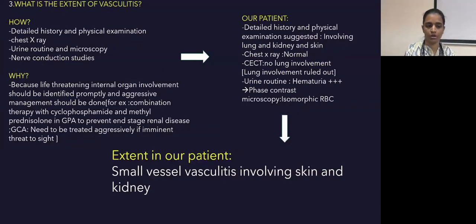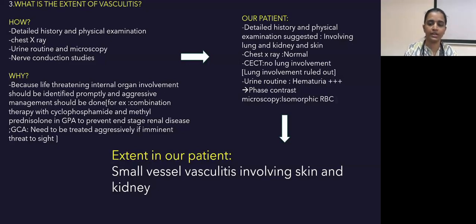According to the approach, the third question we have to ask is what is the extent of vasculitis? Why do we have to ask this question? Because life-threatening internal organ involvement should be identified promptly and aggressive management should be done. For example, combination therapy with cyclophosphamide and methylprednisolone in granulomatosis with polyangiitis to prevent end-stage renal disease, and giant cell arteritis needs to be treated aggressively if there is imminent threat to sight. So how do we find out the extent of vasculitis? Detailed history and physical examination, chest x-ray, urine routine and microscopy, nerve conduction studies.